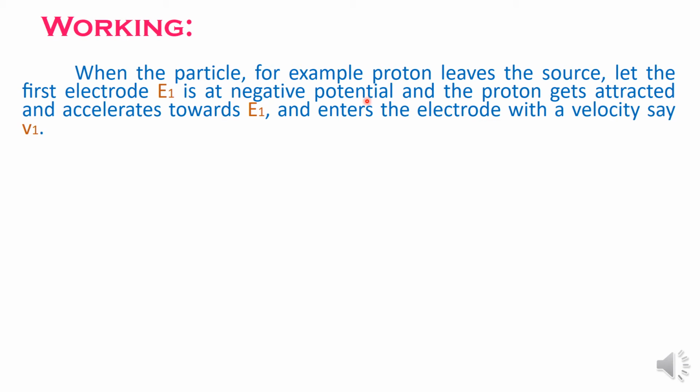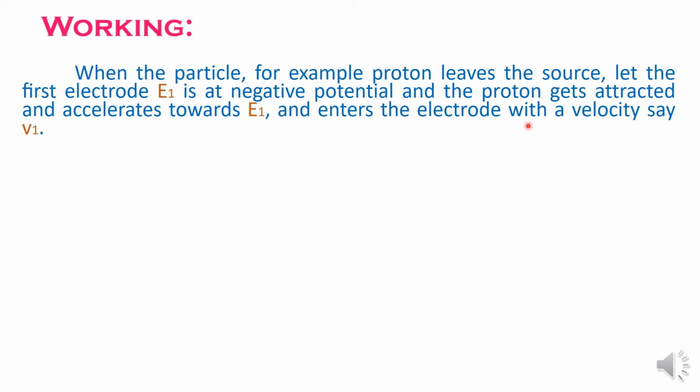Therefore, because of the presence of this potential, the proton gets attracted by a force equal to Q times the potential difference, and this force increases the kinetic energy of the particle, and the particle accelerates towards E1 and enters the electrode.